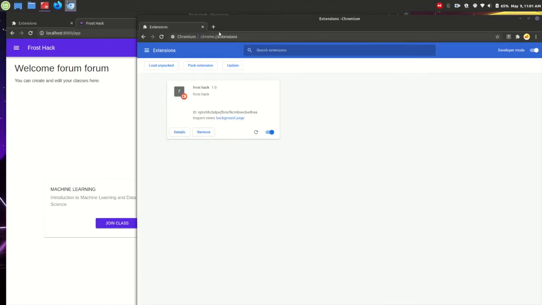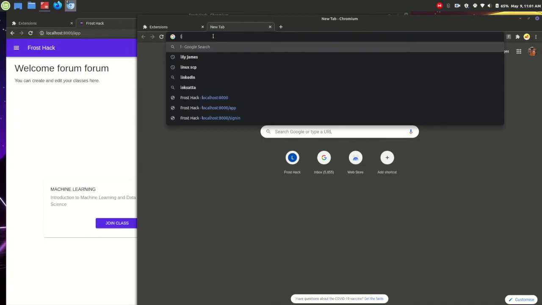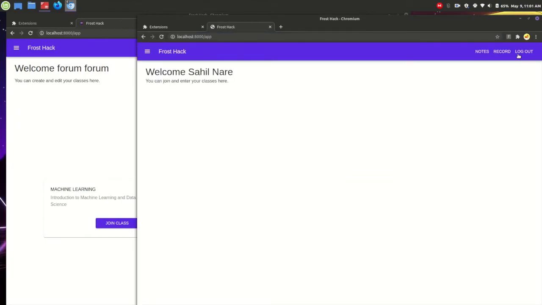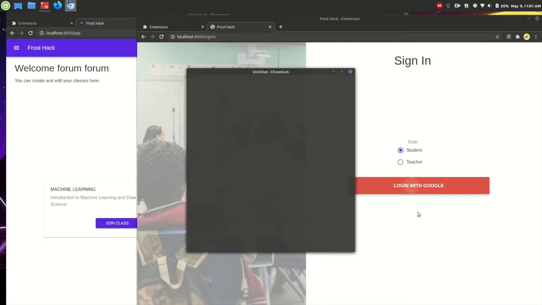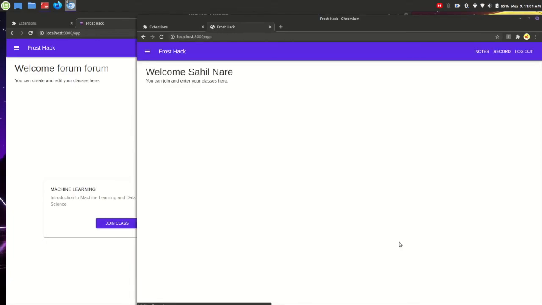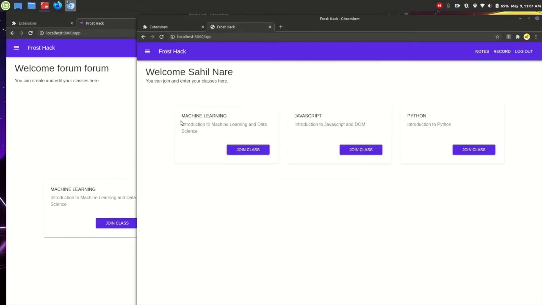Here also I will do the same thing. I will open the web app. Let me just log out, and I will now enter as a student here. Okay, I have logged in. So as you can see, this is our dashboard. This is the dashboard for teacher, this is the dashboard for student.